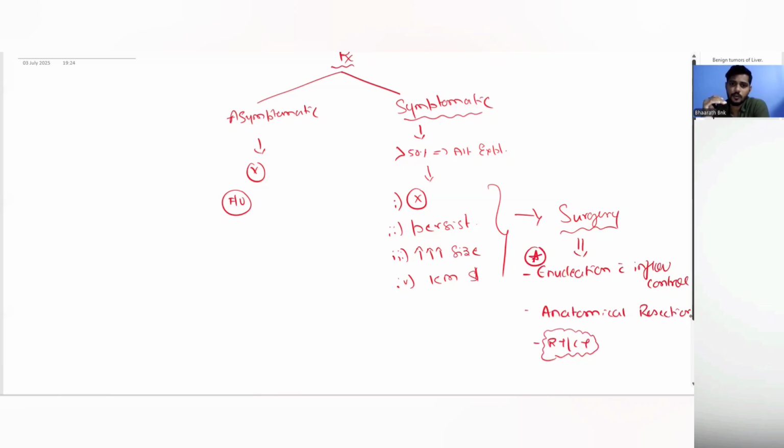Do surgery only when it is absolutely necessary. So this is about a hepatic hemangioma. In children, sometimes they can also be associated with hemangiomas in other parts of the body, in other organs. And as I told you, there may be a high risk of AV shunting and congestive heart failure. That's why it has to be managed accordingly.